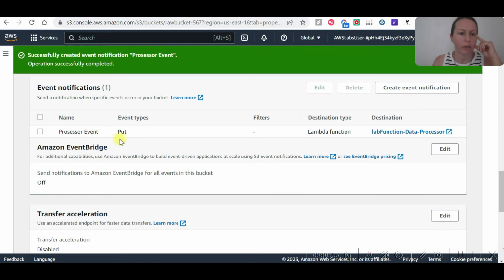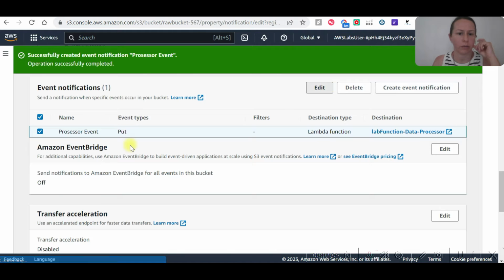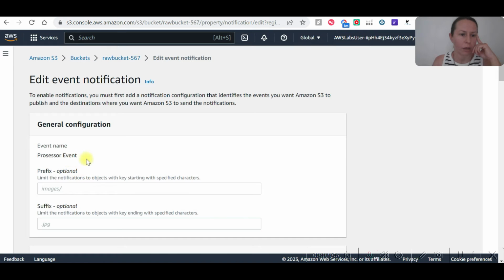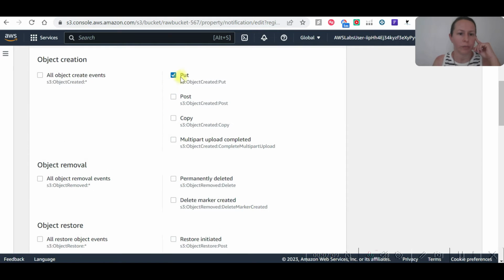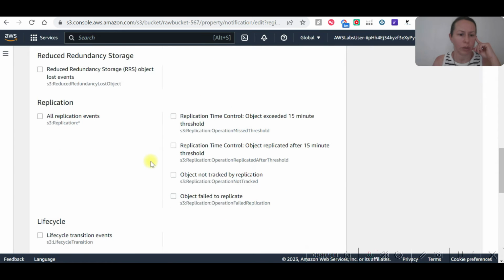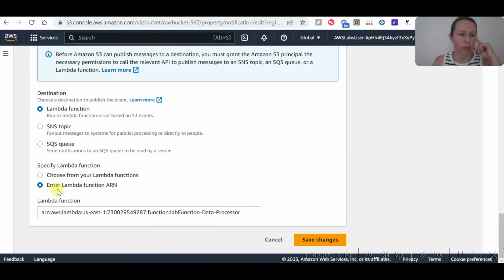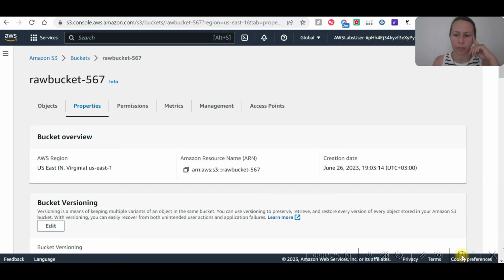It's processor event put, and you select the Lambda function data processor when creating. Here you choose from your Lambda functions, and you are going to choose the Lambda function data processor and save the changes. So this is what I did.